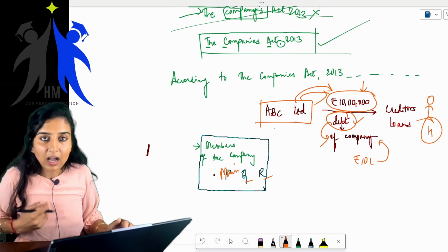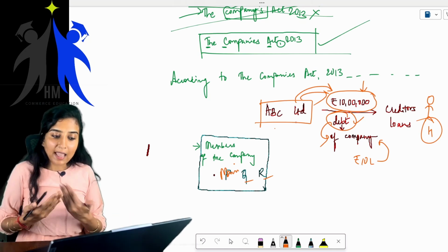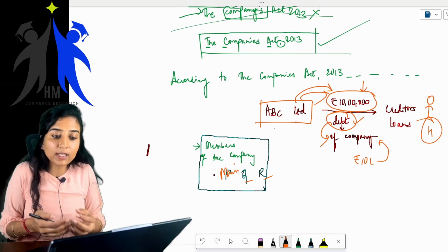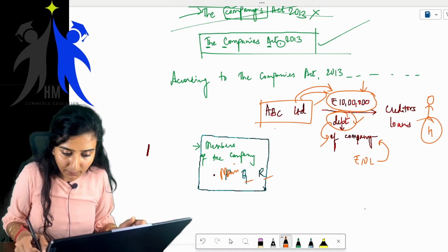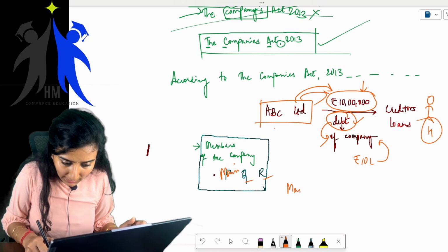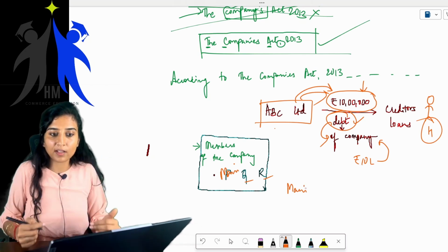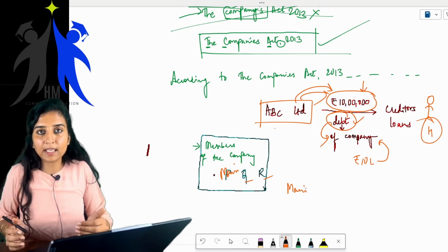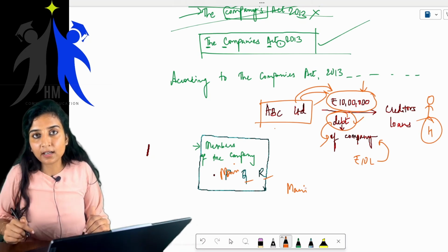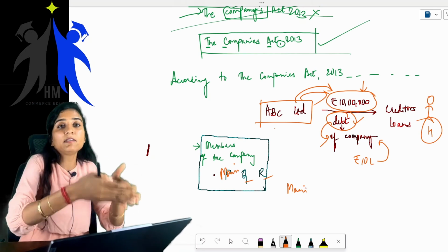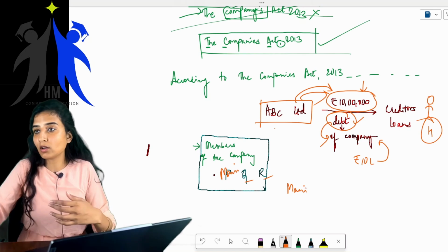Getting it? The car is my personal asset. I have only invested in the company. I have only purchased shares in the company. Say for example, you have invested in a company ABC Limited and that company has not made payment to its creditor. Now that creditor cannot come and take away your car or your jewelry or your house.